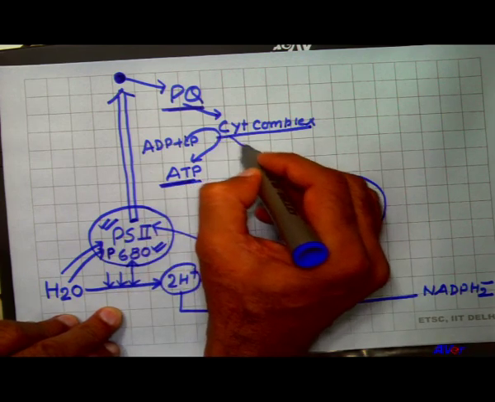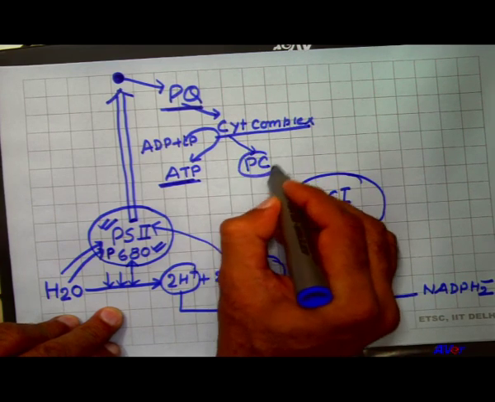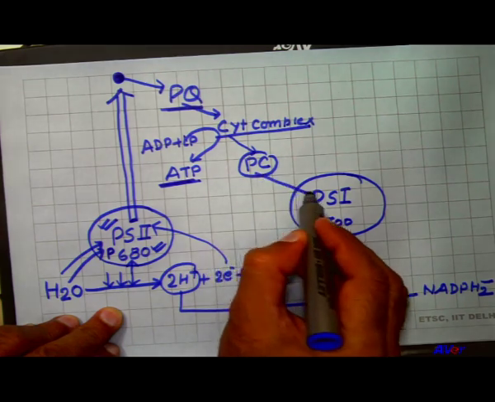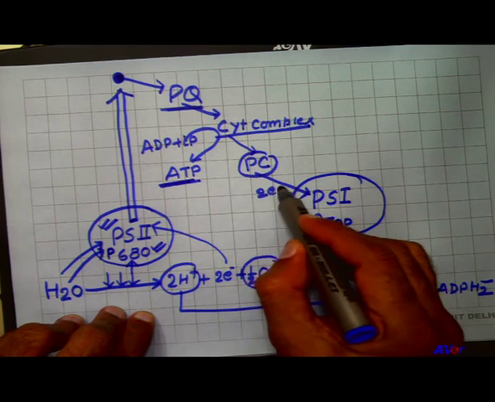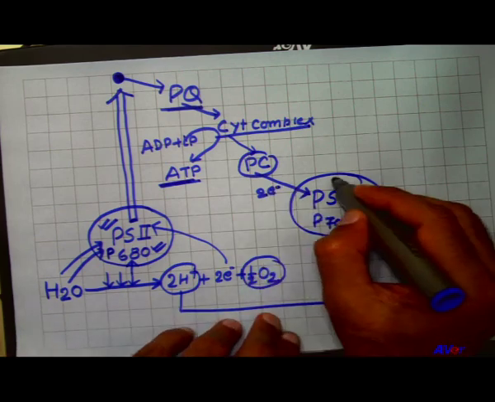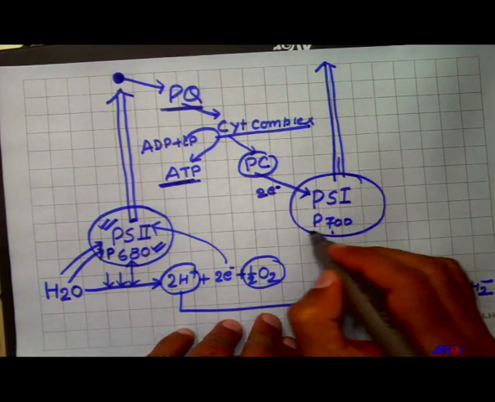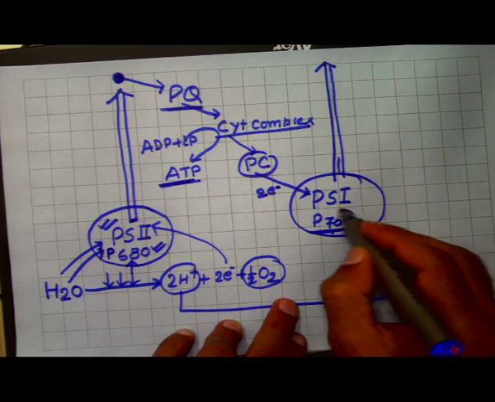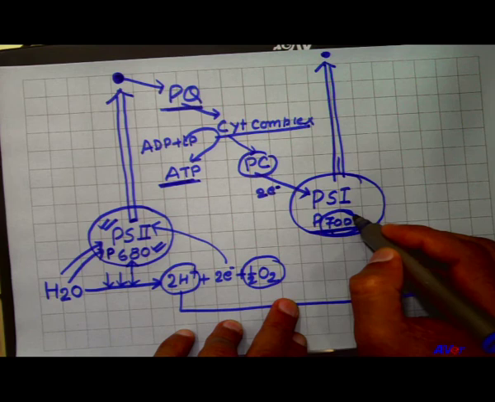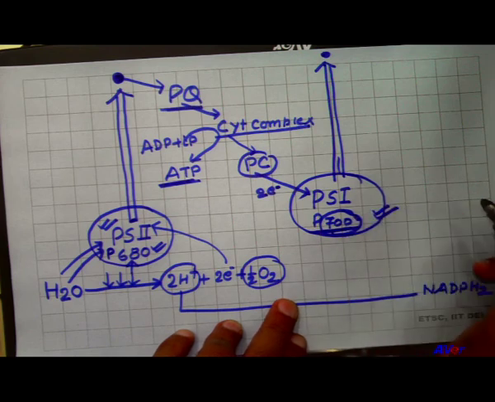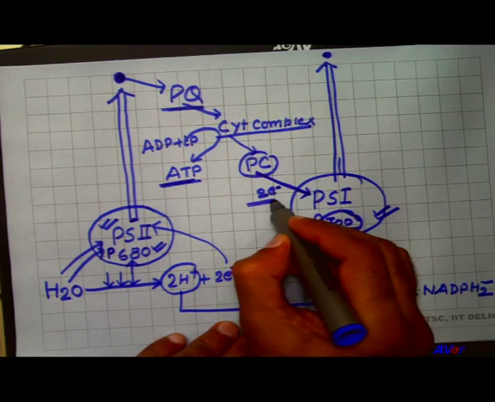From the cytochrome complex, the electron goes to plastocyanine, and from the plastocyanine it goes to pigment system 1. The pigment system 1 had already released its electron on receiving the 700 wavelength of light, and after receiving it, it comes in the excited state. Now, it is fulfilled by the electron received from the plastocyanine.